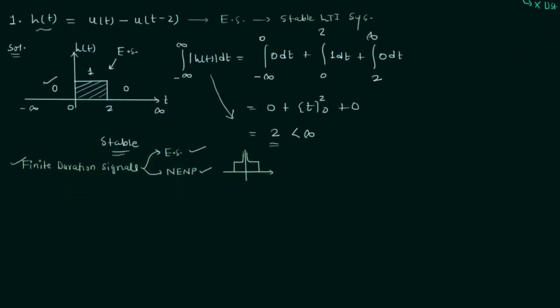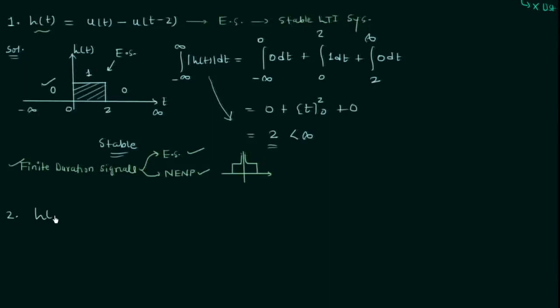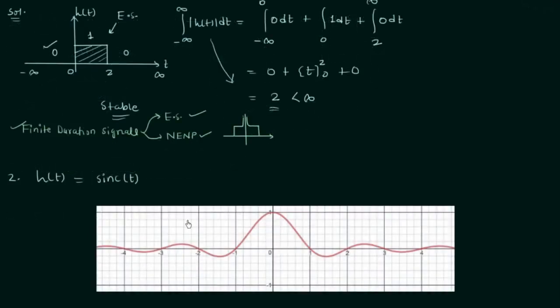In the second problem, impulse response h(t) is given and it is equal to sinc t. We already know the waveform of the sinc function. From the waveform, it is very much clear that the sinc function is an infinite extension signal. Now whenever we have an infinite extension signal, there are three possibilities.